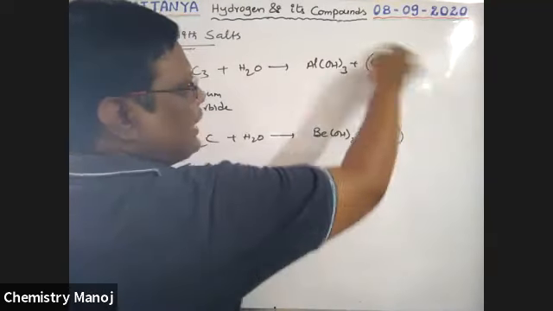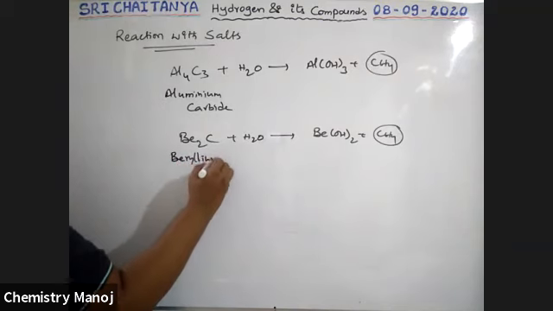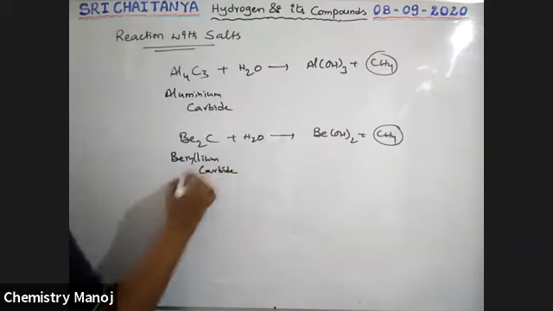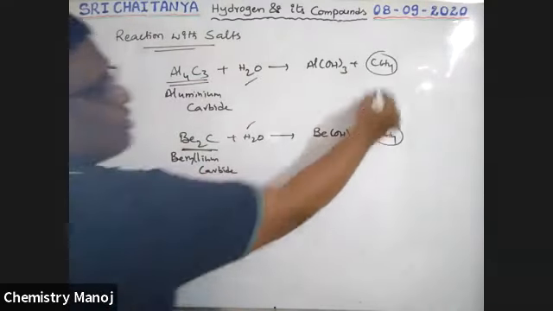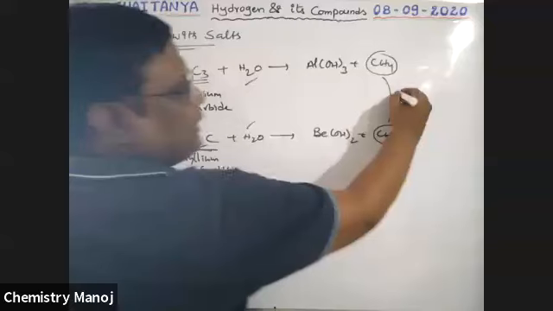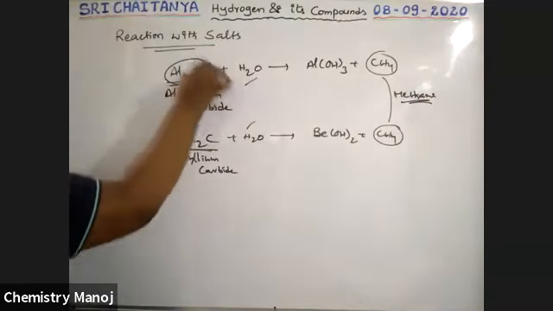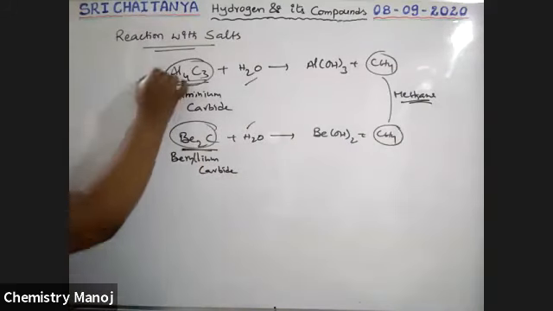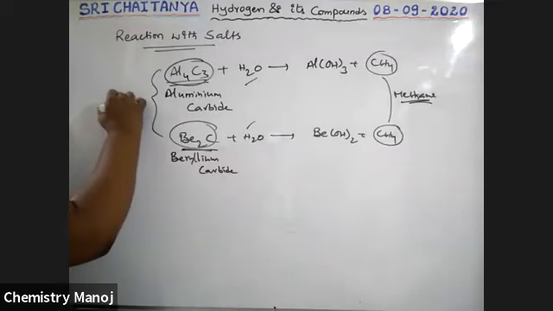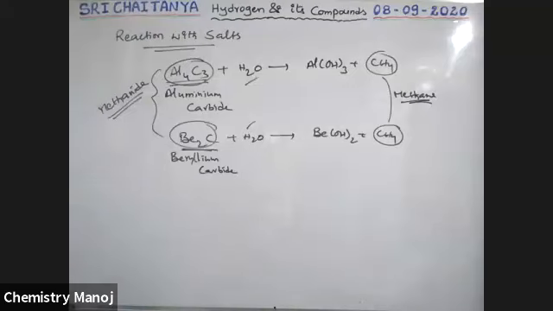So when aluminum carbide or beryllium carbide reacts with water, that gives the corresponding base, and methane is the product. That is why these carbides, whichever they may be, when reacted with water give methane. That is why these carbides are called methanides, methane forming carbides.